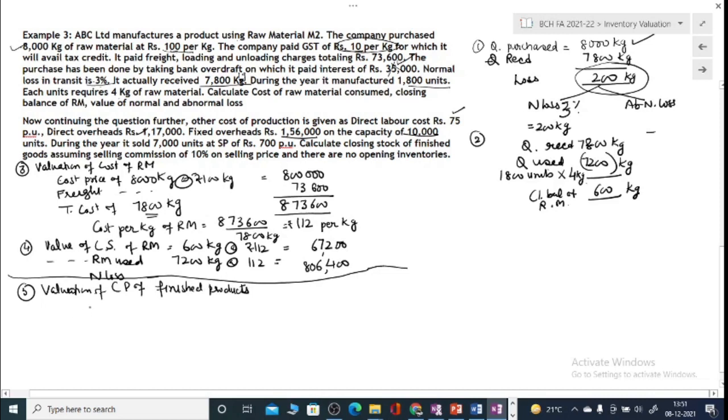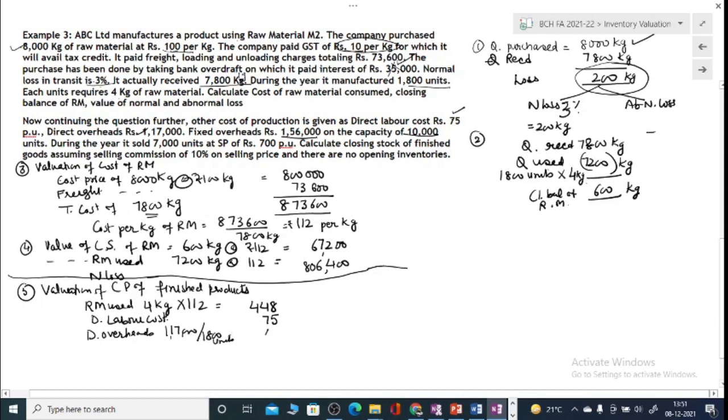Okay, so you have raw material being used. So you are using 4 kilogram of raw material at the rate of 112. So this is 448 rupees. Okay, then you have direct labor cost. You have labor cost 75 rupees per unit. So this will be taken as 75. Then you have direct overheads. Your overheads are 1,17,000 and you produced 1,800 units.